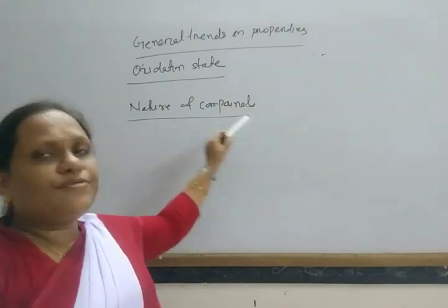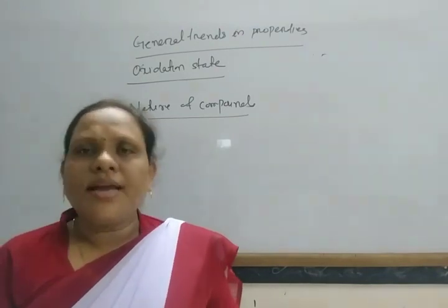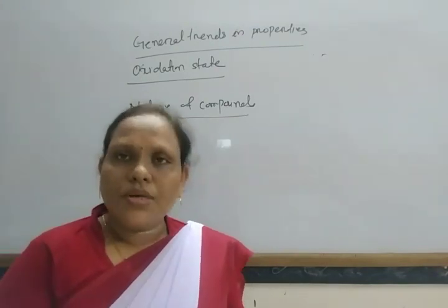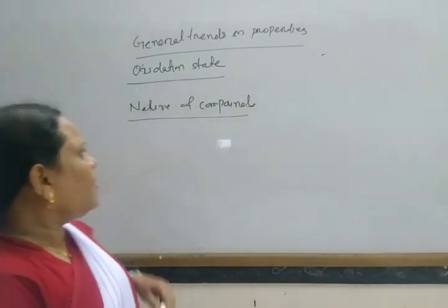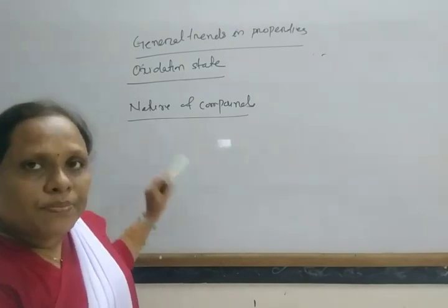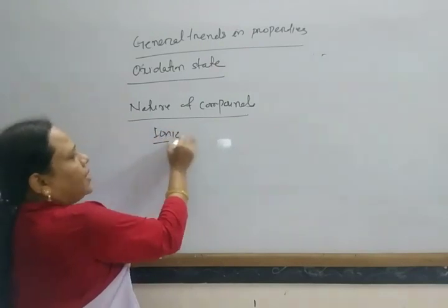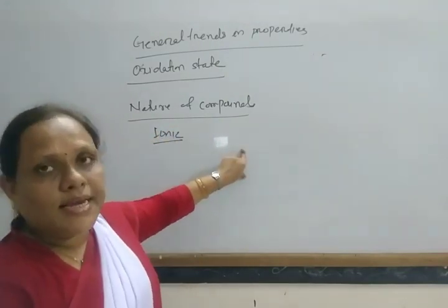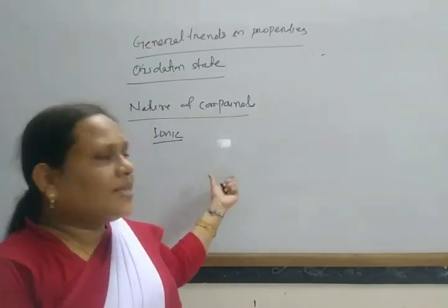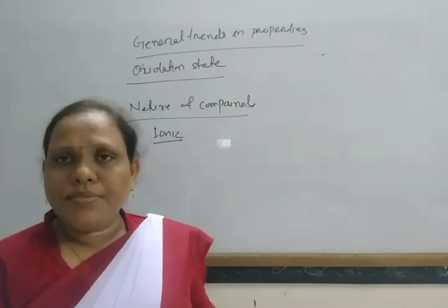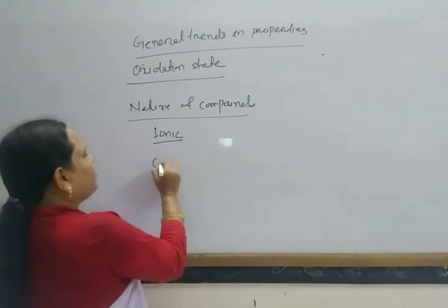Halogens form ionic bonds with more electropositive elements, that is alkali and alkaline earth metals like sodium, potassium, barium, strontium, calcium, etc. So these halogens form ionic compounds with more electropositive elements. And with non-metals and with less electropositive, that is comparable electronegative elements, they form covalent compounds.